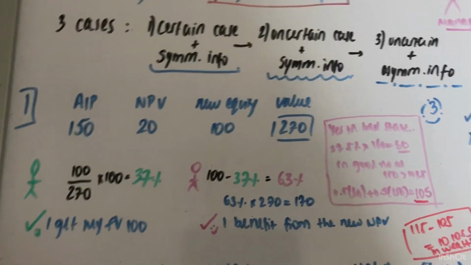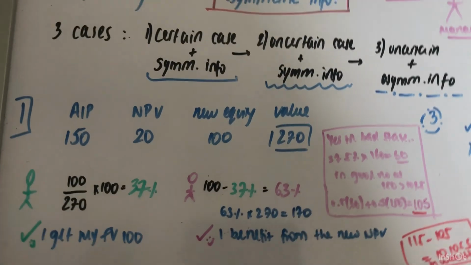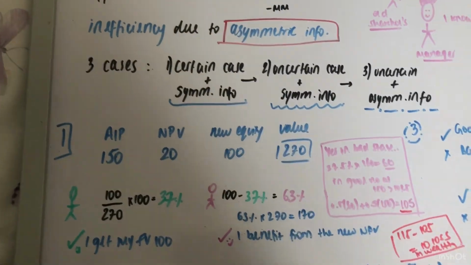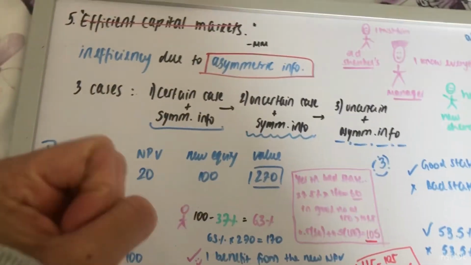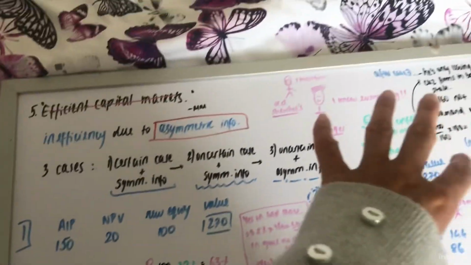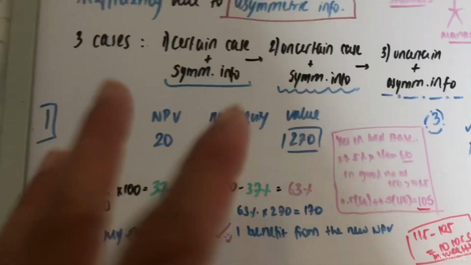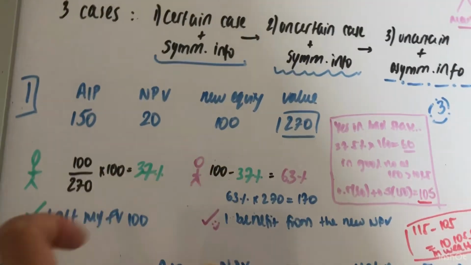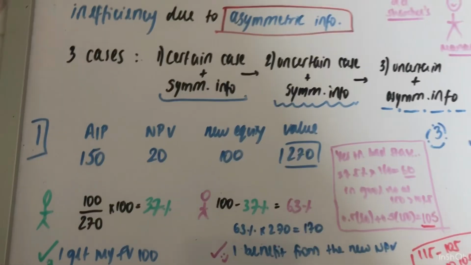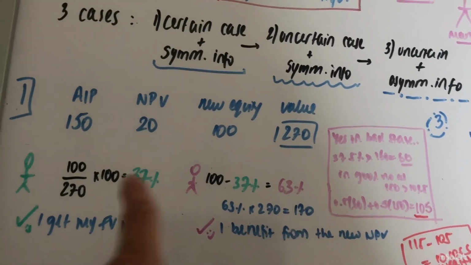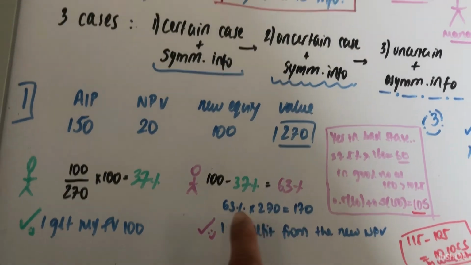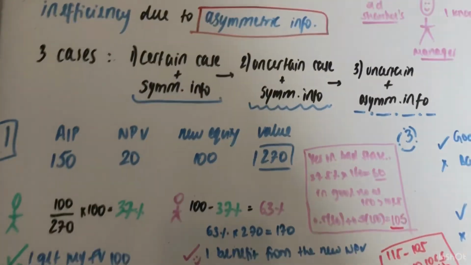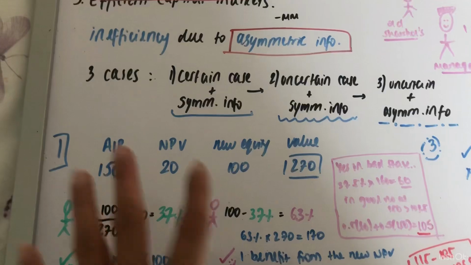Otherwise, they don't think there's any need to issue the equity, because if they issue more equity, the shares get diluted anyway. They're sharing the same firm value among more people. So they will see that if this NPV is now theirs, then okay, go ahead with the project. So 63%, which is the remaining 100 minus 37, of 270 gives us 170, which means they get 150 plus the additional NPV. So they're happy. So it's an efficient market.